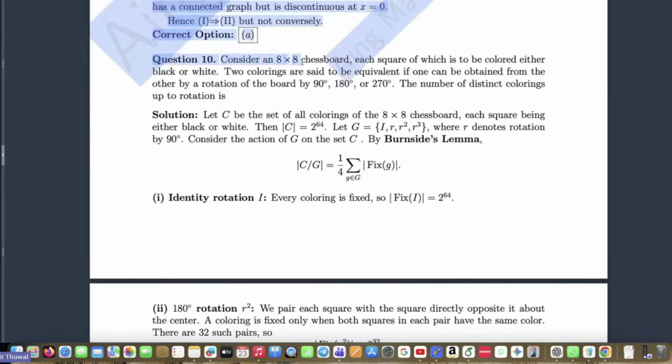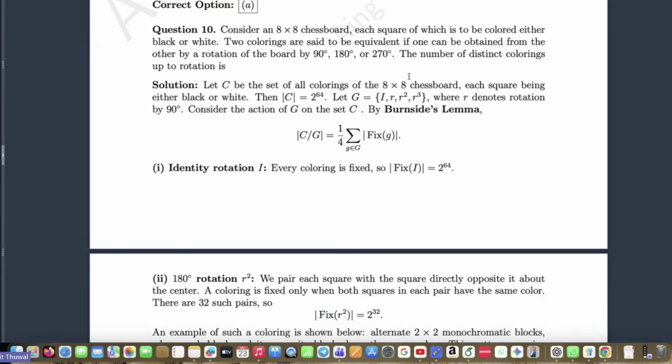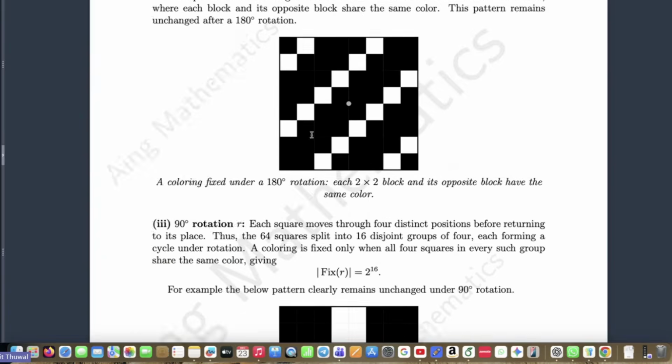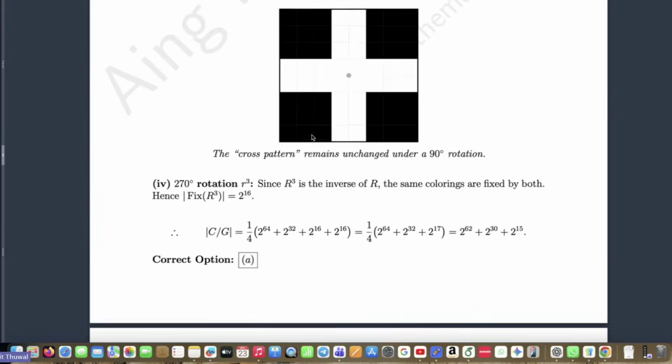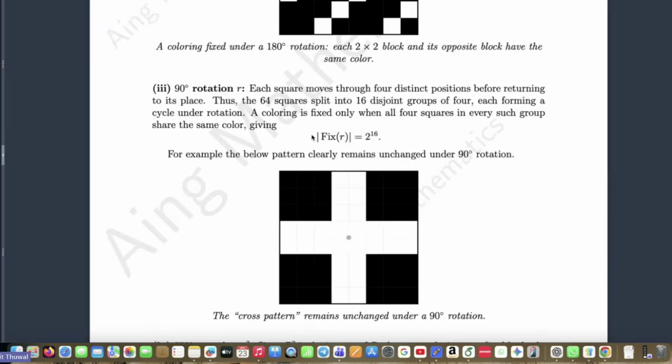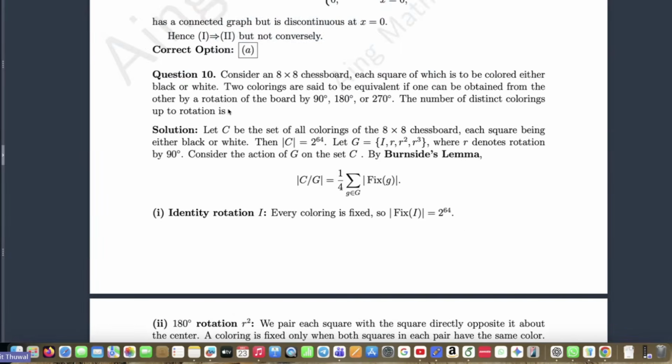So see, consider the 8x8 chessboard. This is by the Bernstein lemma, and this was asked this time, right? And this was also asked in CSIR NET. This is a very nice problem. This is a problem of chess, and you might not feel at first glance that this is a problem of group theory, but it is.